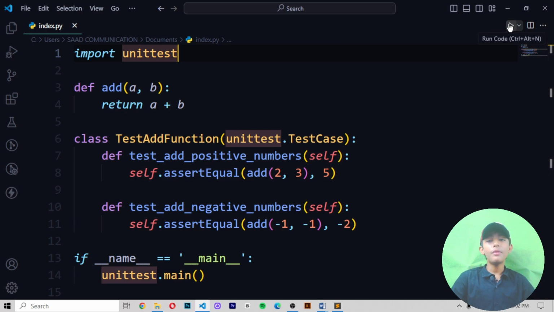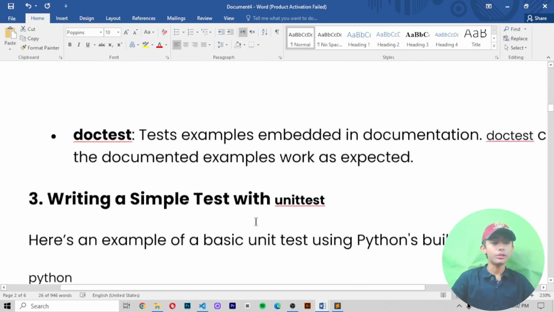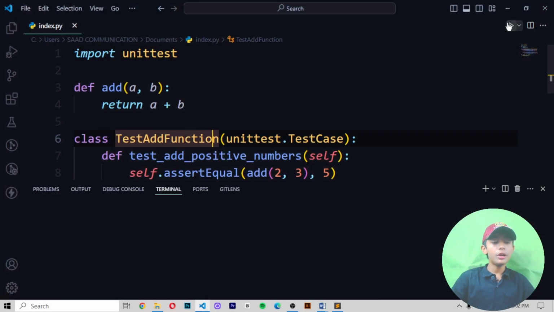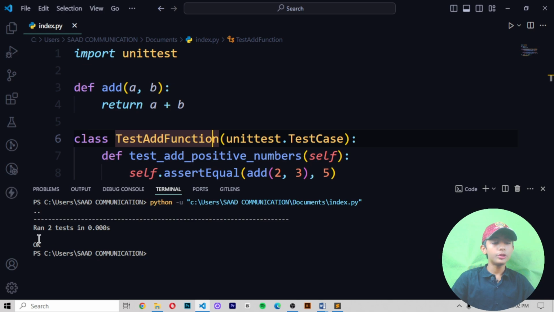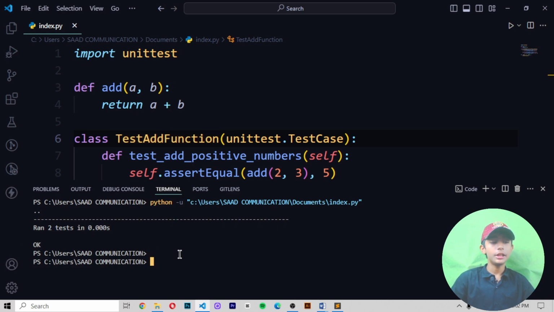Now I will give you one-by-one examples of our popular testing frameworks. For that, first of all, we save it and run it. Now it gives you the output. We ran 2 tests in 0.00 seconds. Okay, like this. Here you can see it.